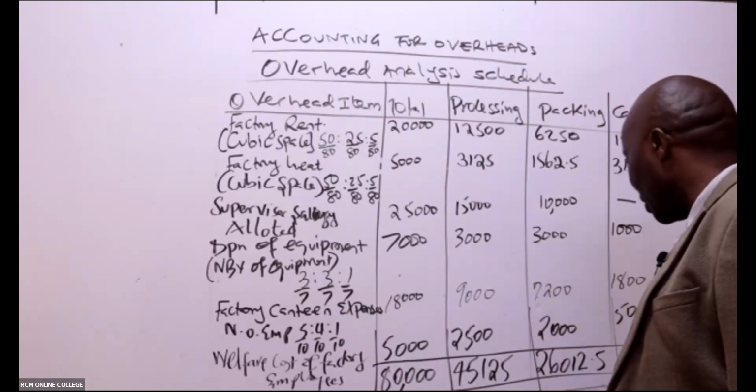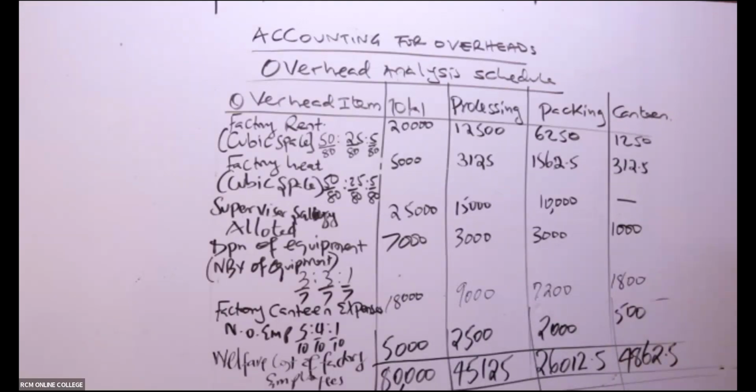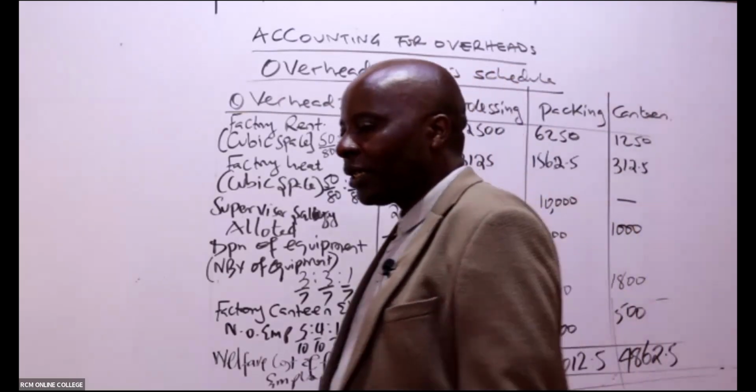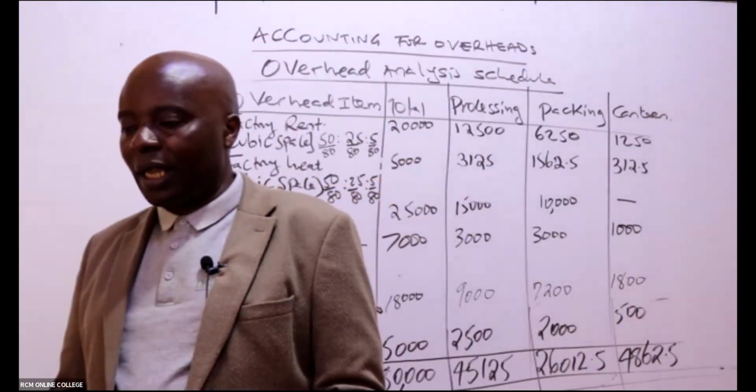Can you kindly confirm that when you take this plus this, you're going to get 80,000? Just confirm that when you add them, we're getting 80,000. If that is the case, say yes.